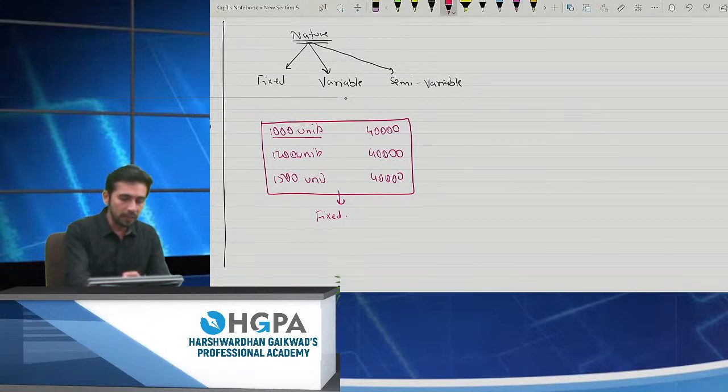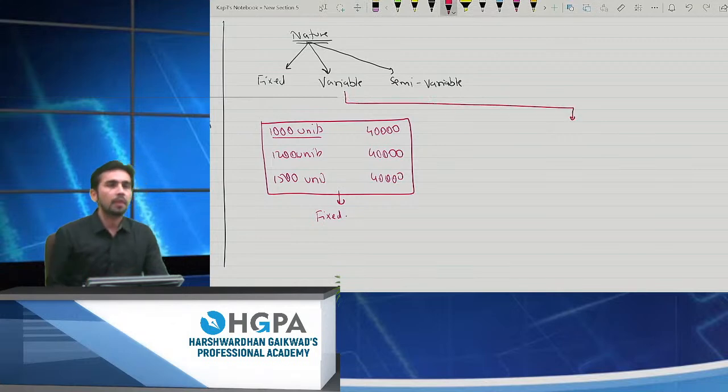Okay. What about the variable one? If I say 1,000 units is costing me 3,000 rupees.